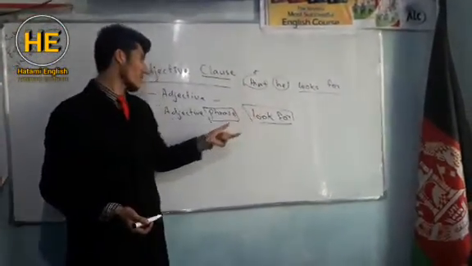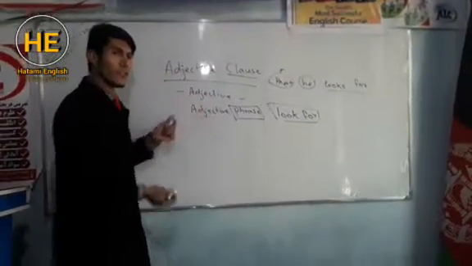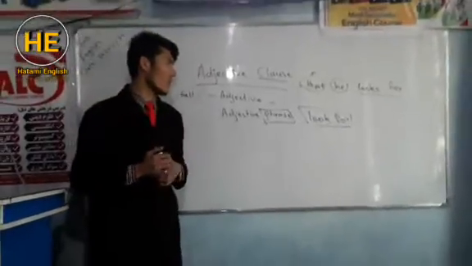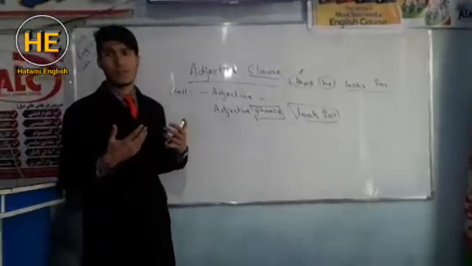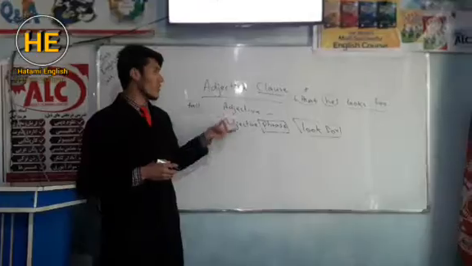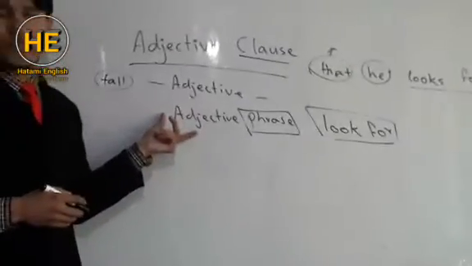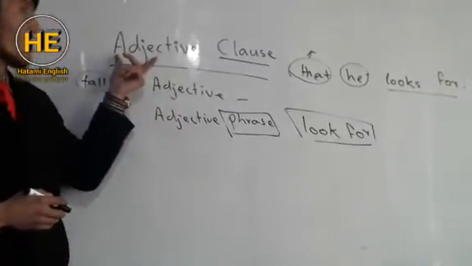Clause, phrase, and adjective. I have told you about adjectives. Tall, short, all these words can be adjectives. Basically, it means we have given a quality or quantity of something. So the main focus is here. What should we understand from today's lesson? One is understanding what an adjective clause is. I believe that you know about adjectives and also adjective phrases. Is it okay? So what is an adjective clause?